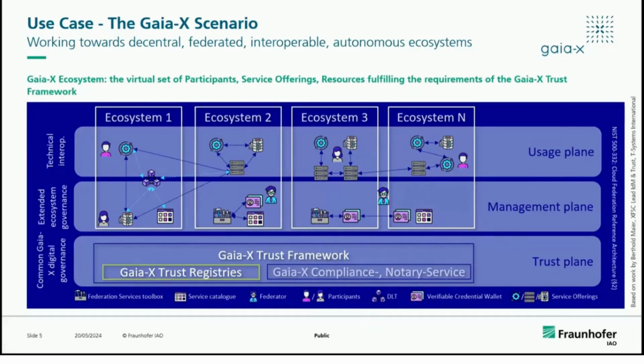So they have different ecosystems, and how these ecosystems speak to each other is the current challenge. In Gaia-X, currently it is done using the Gaia-X trust framework and a trust registry, which is managed centrally. Or it's also managed by an X.509 certificate, and it's being used in practice at this point in time. But which again puts them in a centralized approach, right? Which is not quite as decentral as it claims to be.